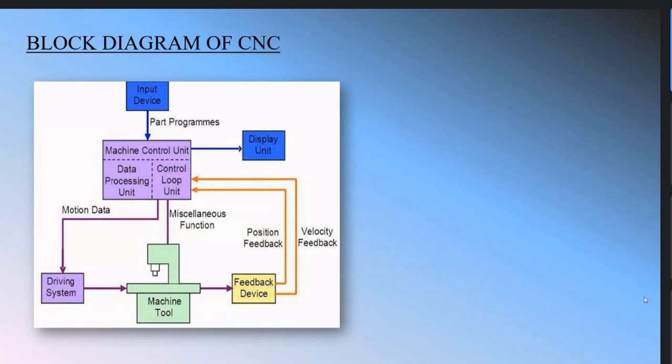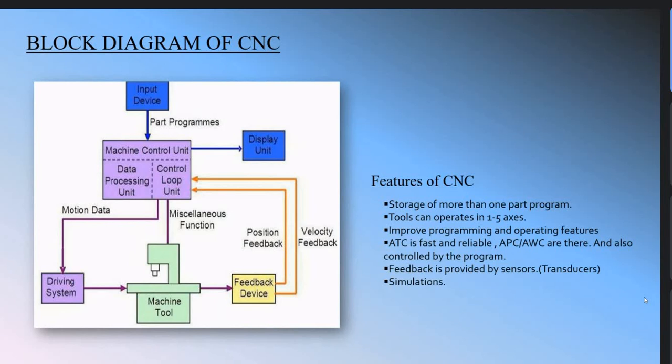Okay, so here are the three main parts of the CNC machines. The first one is the programming unit, the second one is the machine control unit, and the third one is the machine tool unit. And here is the feedback system. So the next topic is features of CNC machine. I want to discuss what kind of features CNC machines have over NC machines.